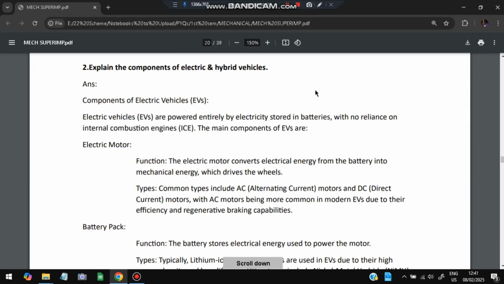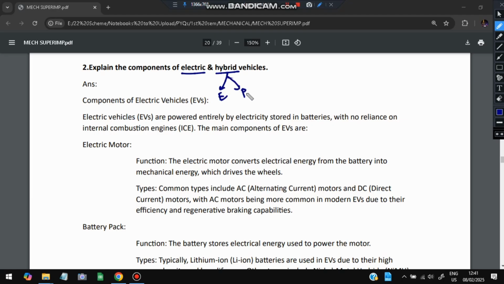Moving on to the next question: explain the components of electric and hybrid vehicles. Electric vehicles are the ones which run on electricity. Hybrid vehicles run on both electricity as well as petrol. It has both capabilities.